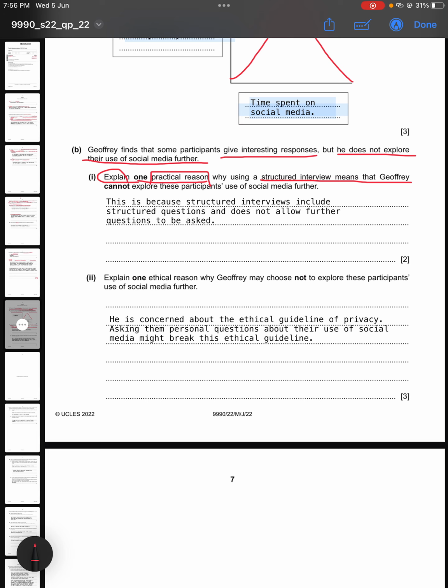He cannot ask any other question, because he is going for structured interviews, which limits his option of questioning the participants. Now in part 2, you need to explain one ethical reason why Geoffrey may choose not to explore these participants' use of social media further. So one ethical reason can be that he is concerned about the ethical guideline of privacy, and asking them personal questions about their use of social media might break this ethical guideline. Why? Because some participants might be using social media for reasons which they're not comfortable explaining to Geoffrey.